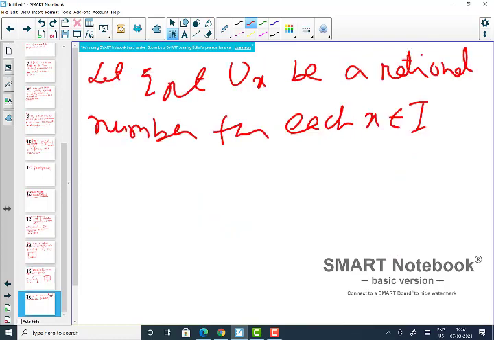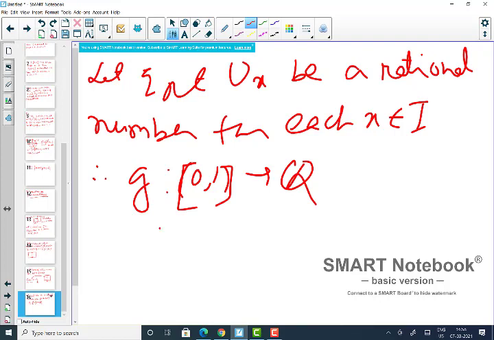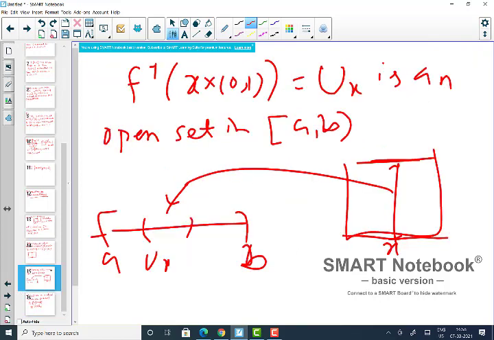Thus, what does that mean? You can define a function, say g, from the closed interval [0,1] to Q, the rationals, such that g of x equals q_x. You understood? Given any point, choose that line segment open set inside I cross I, and find the pre-image, because I assume there is a path.